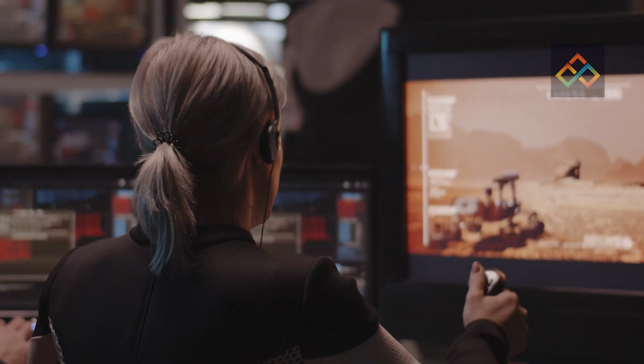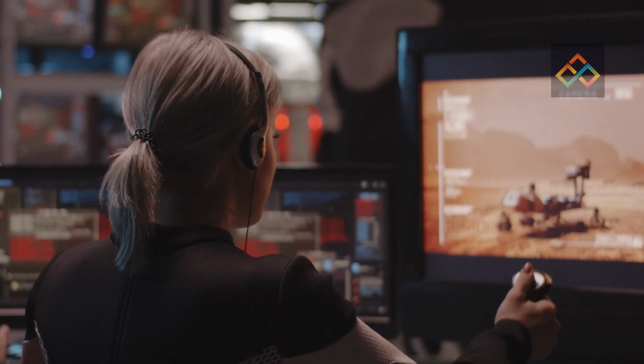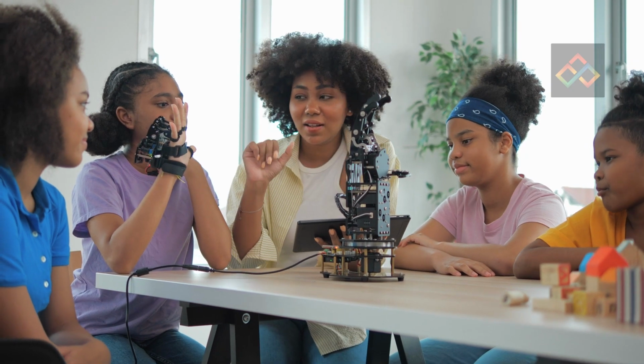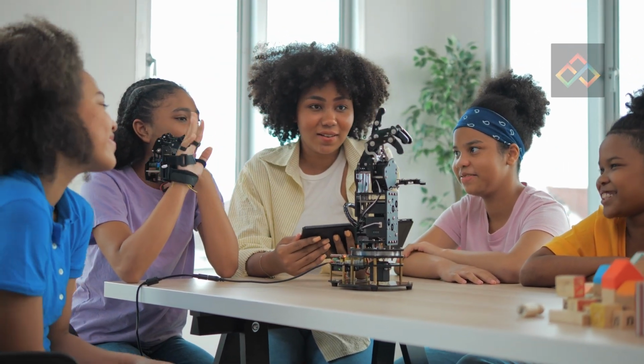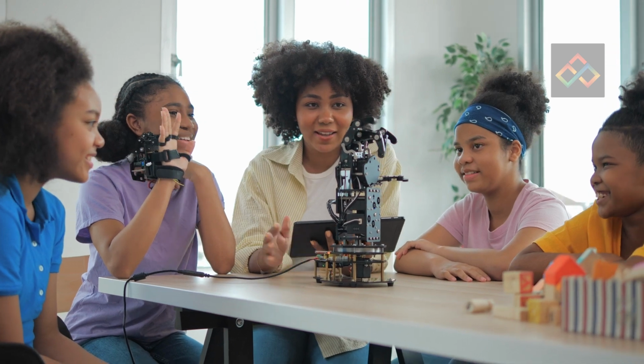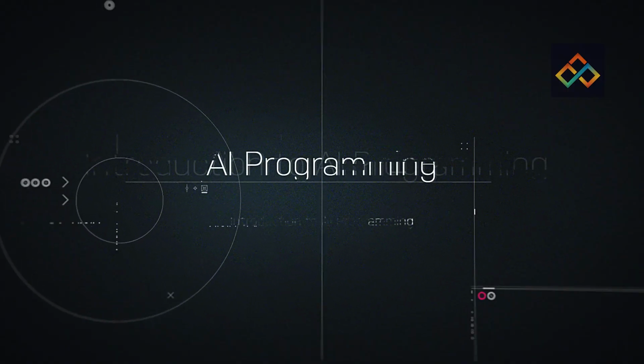Robotics can also be used in entertainment and education. For example, robots can be programmed to interact with people in ways that would be impossible with humans. They can be programmed to play board games, or to act as a tour guide in a museum. Robots can also be used as teaching aids in classrooms, allowing students to explore and interact with the world in new and exciting ways.